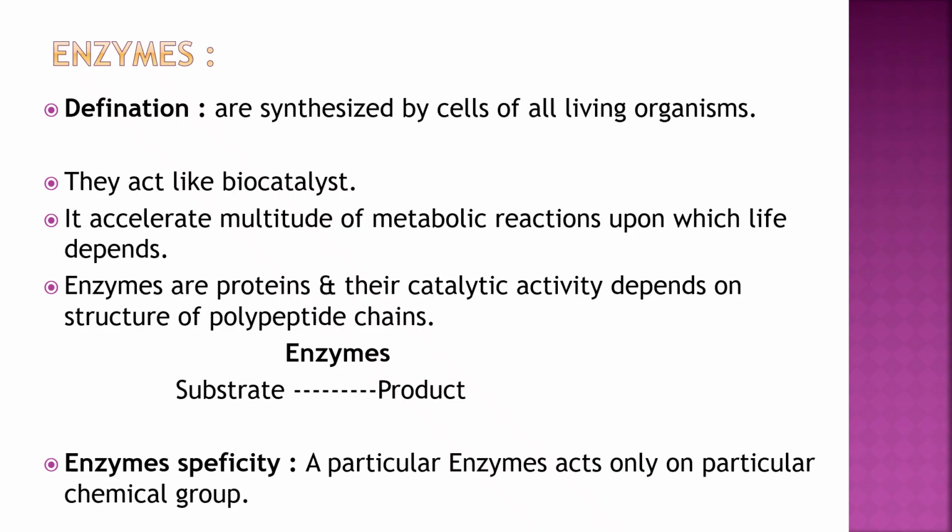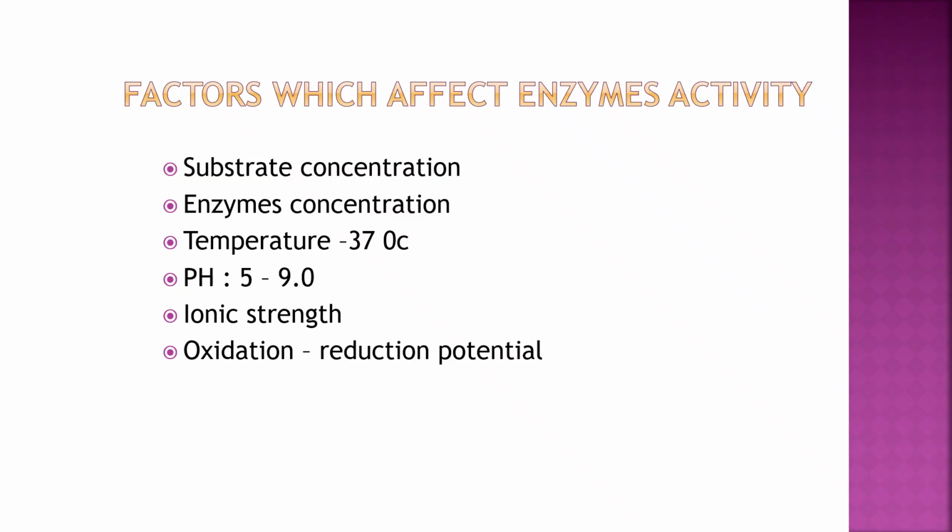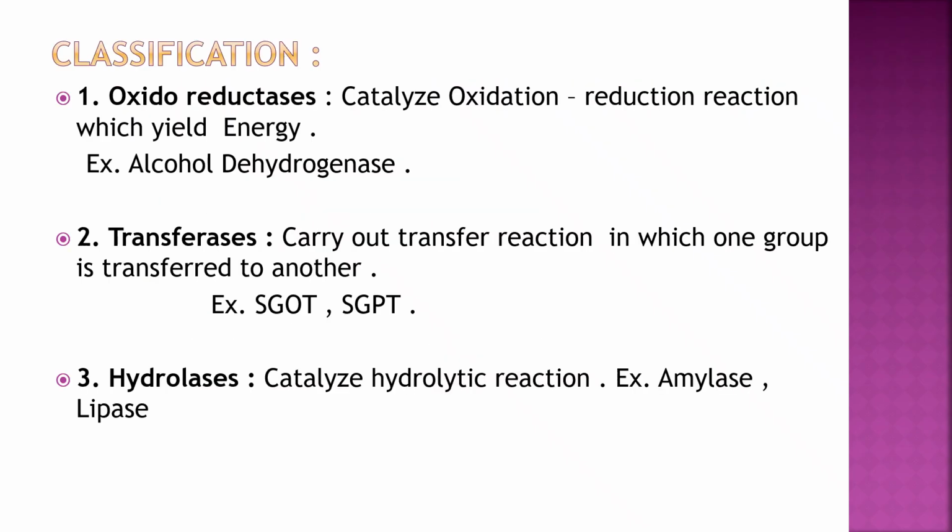Enzyme specificity is a property whereby particular enzymes act only on a particular chemical group. Factors that affect enzyme activity are substrate concentration, enzyme concentration, temperature, that is 37 degrees Celsius, pH, which should be between 5 and 9, then ionic strength and oxidation reduction potential. Now classification. They are classified according to their different functions. First is oxidoreductases. They catalyze oxidation reduction reactions which give energy.